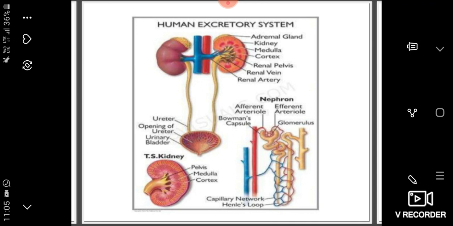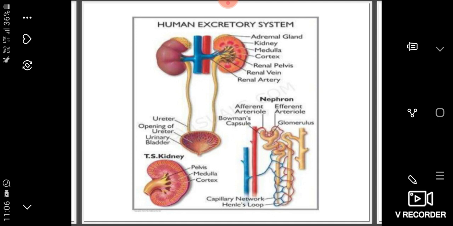At the end, you have to see the urethra. So the urethra is a single tube through which urine is discharged from the bladder.